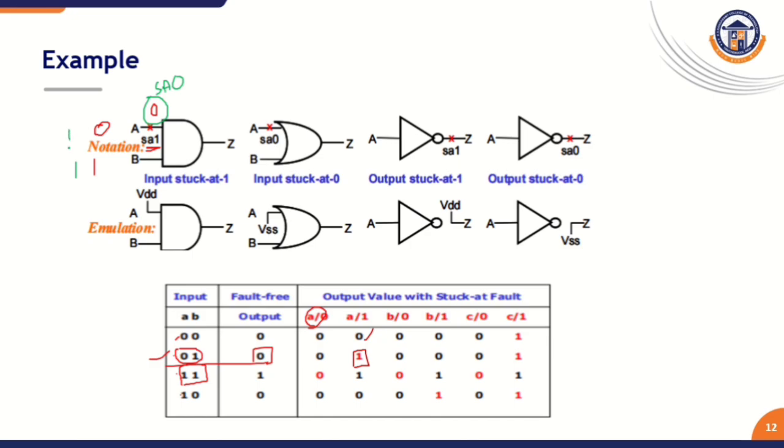What is the expected or original response when we apply 1 without the stuck-at 0? The value equals 1. But this line is affected by stuck-at 0, so the value changes to 0. What is the output response now for this AND gate? 0, but our expected behavior is 1. Due to this fault, we get this result. This is the test vector when the A line is affected by stuck-at 0. Similarly, we calculate the stuck-at 0 and stuck-at 1 concepts for the other gates.